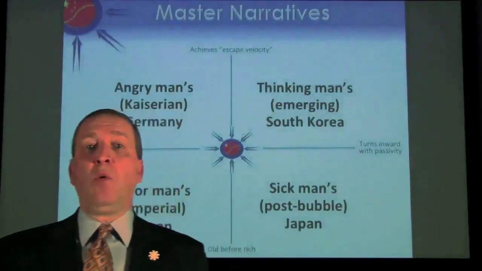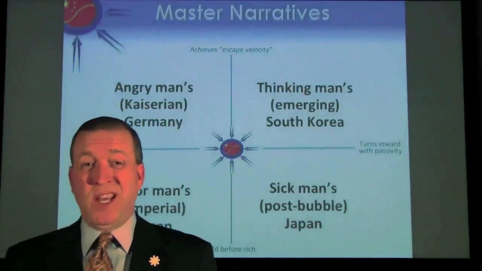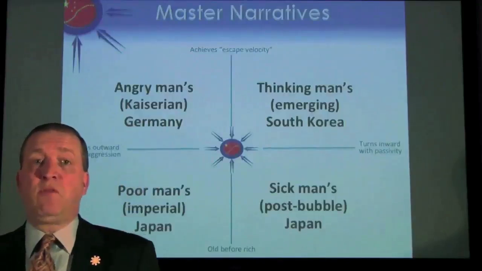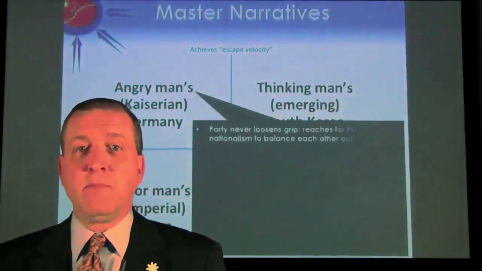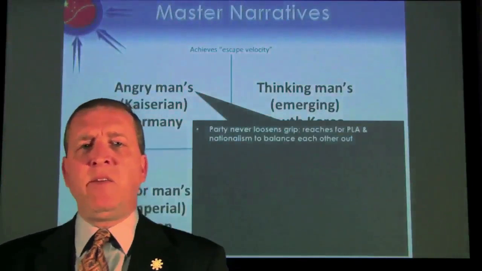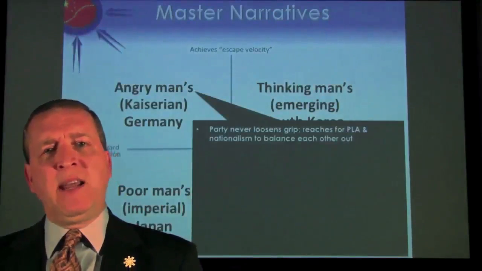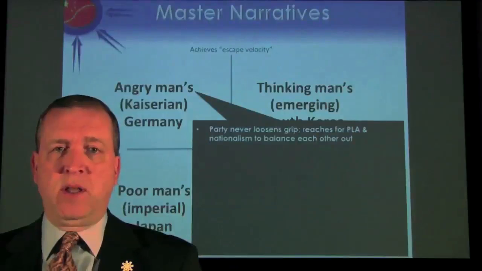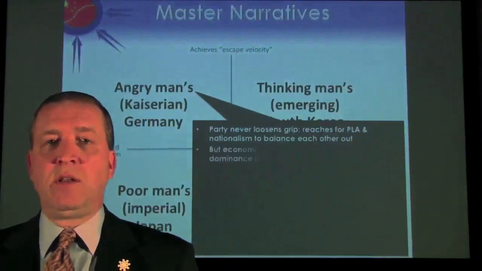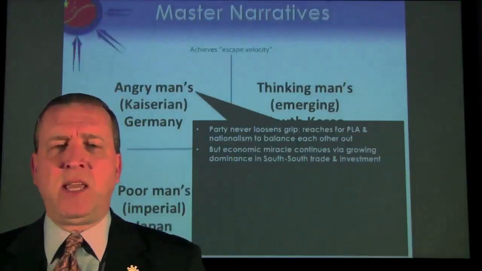Now let's look at the more dangerous situation in terms of China becomes rich and powerful and moves in the direction of antagonism with the outside world. The party never here loosens its grip. It reaches for the PLA more and more, and the two of them use nationalism to try to balance each other out in a dangerous sort of situation. So kind of a one-upping in terms of geostrategic risk-taking.